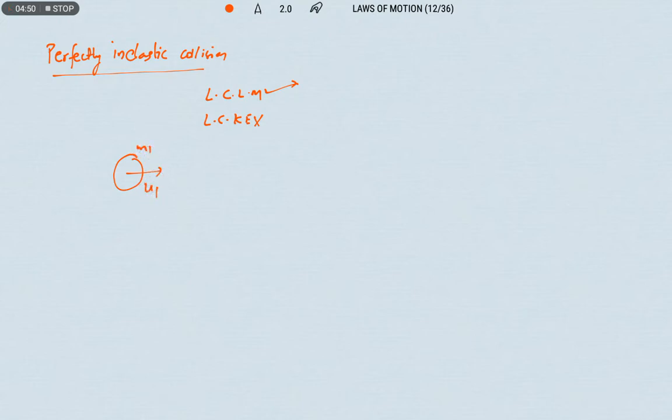m1 u1, and m2 u2, both are moving in the same direction. Initial momentum of the system is m1 u1 plus m2 u2. So after collision, this is during collision.